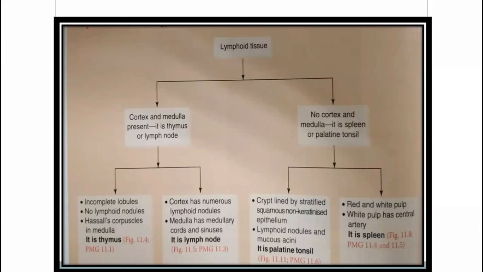If there is no cortex and medulla, it is spleen or palatine tonsil. If a structure is lined by stratified squamous non-keratinized epithelium, it will be palatine tonsil, and if there is red and white pulp present, it is spleen. Take a picture of this slide. It is very much important. Any question regarding the lymphatic organs you can ask.